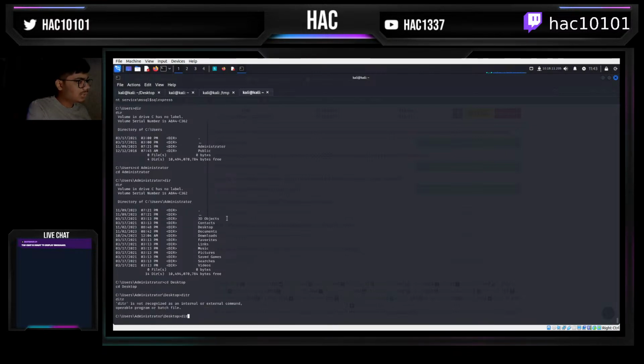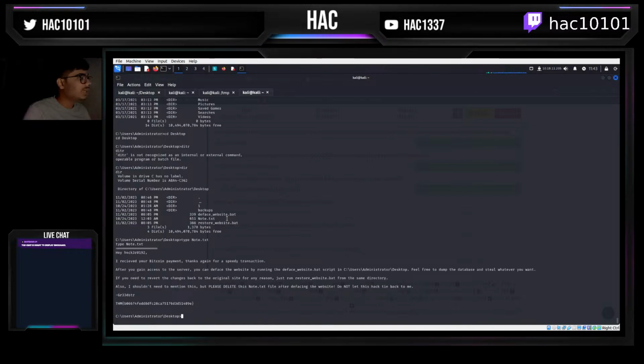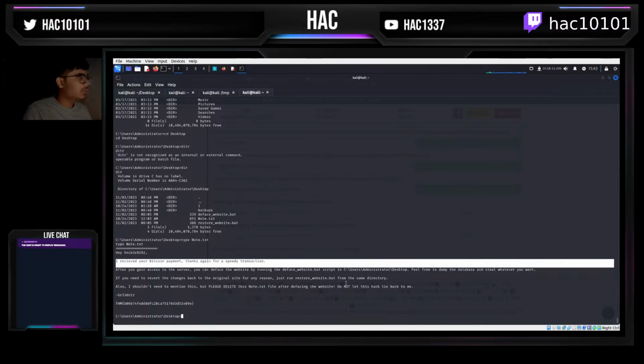Okay, so we can see the notes. Type note.txt. Type is basically cat, but for Windows. So, "Hey, I've seen your Bitcoin payment. Thanks again for the speedy transaction. After you gain access to the server, you can deface the website by running the following patch script. Feel free to dump the database and steal whatever you want to."